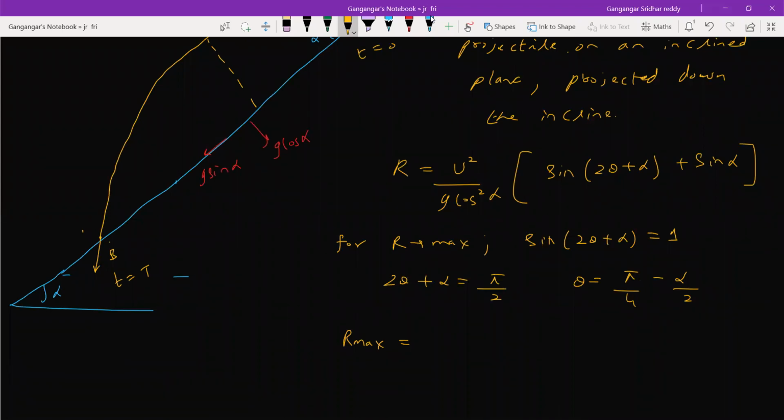Shall I directly write this? This should be equal to how much? u square by g times 1 minus sine alpha. This is the maximum range down an incline. You check that mathematics later on. The same similar approach what we earlier developed, the same conditions we can use here. No big difference.